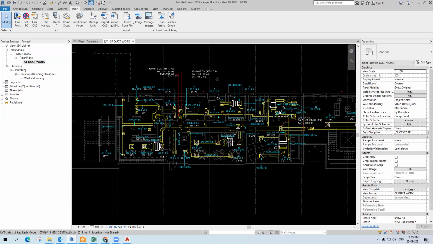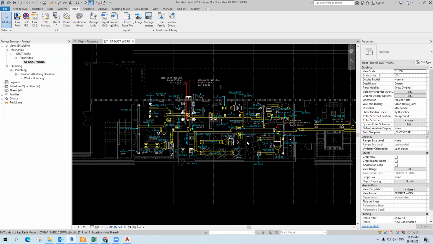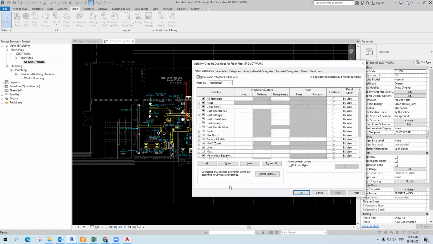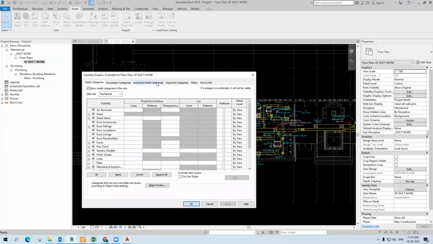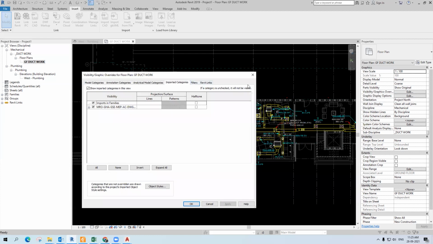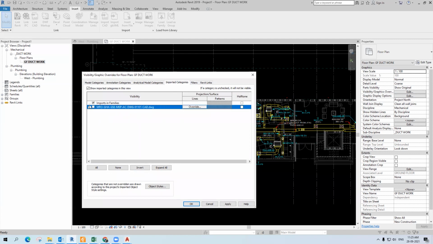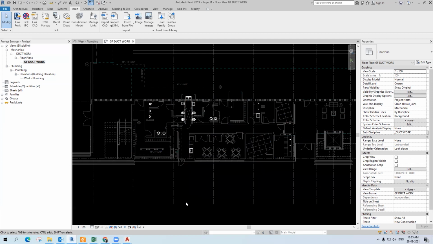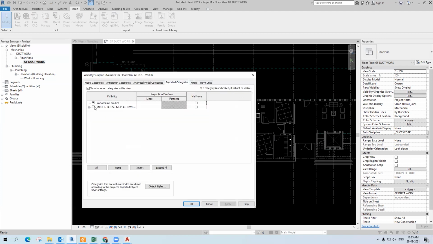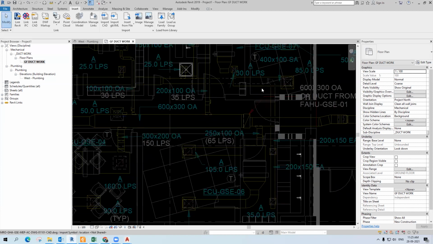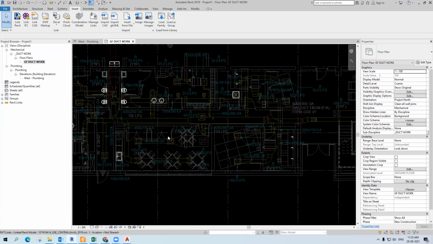In the 2D file, to control the linked file, you can go to VG. Here there is an imported categories tab. This is the drawing we linked, and we can control it. This is the CAD drawing, so if you want to uncheck it, you can control the visibility. If you want to half-load the CAD drawing, just click here.